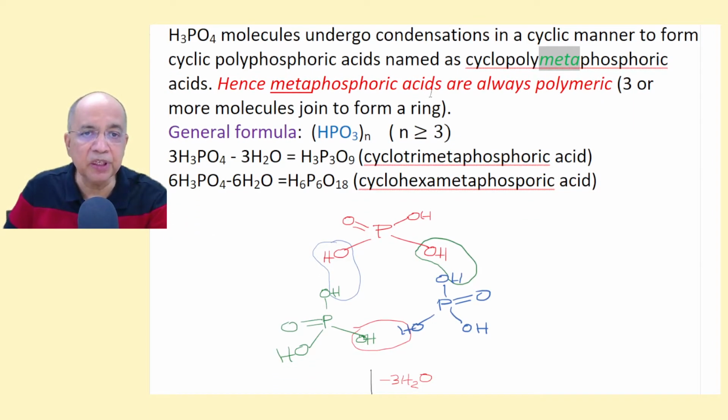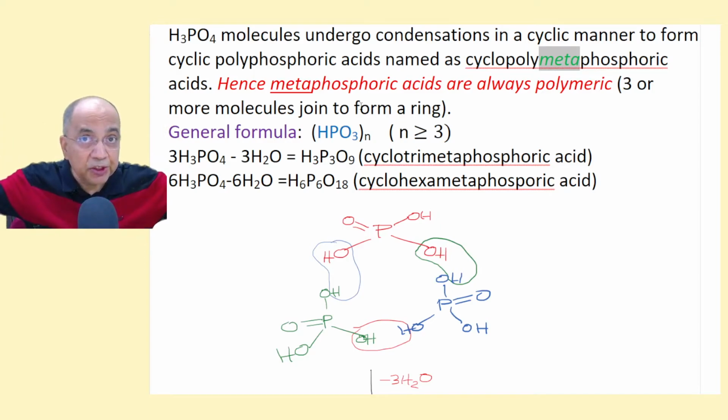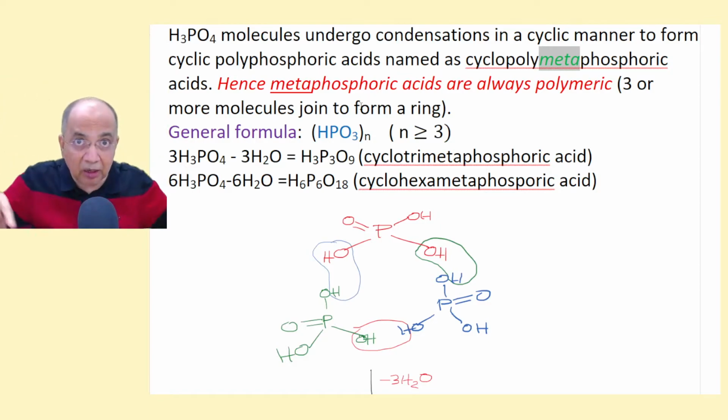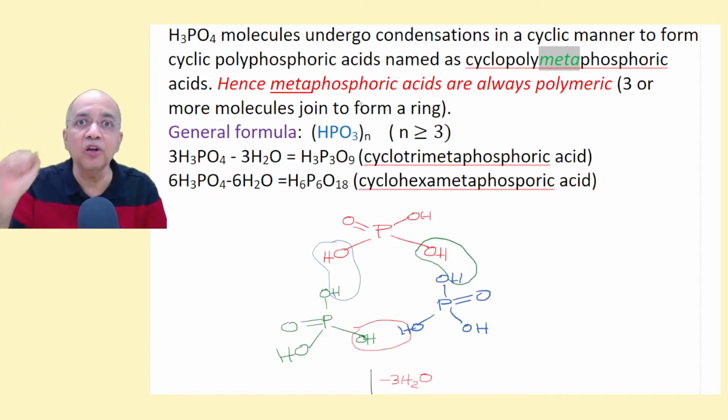Hence metaphosphoric acids are always polymeric. 3 or more molecules join in a cyclic manner to form a ring. In the linear polymerization, 3 molecules were eliminating 2 water molecules, but in a cyclic polymerization 3 molecules will eliminate 3 water molecules.